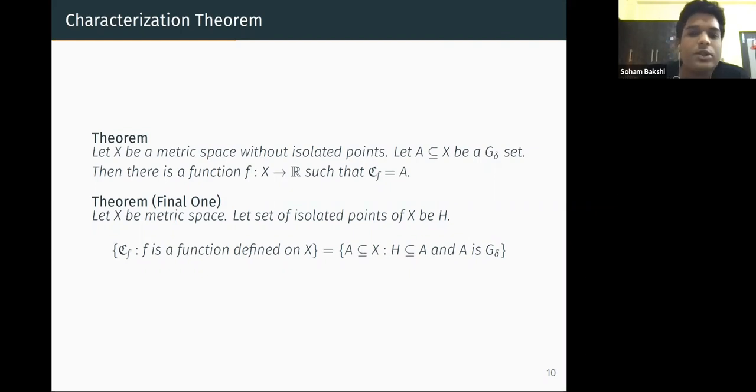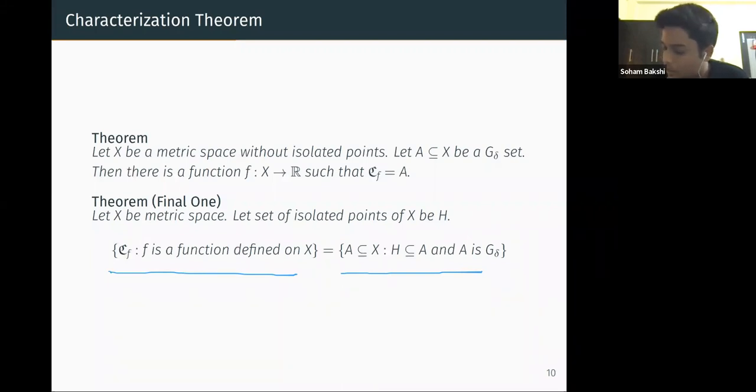So combining these two, what we can say is, and again combining the comment I did before, that for not perfect metric spaces we can just extend it like that. So assuming that is also true, we can finally say that if X is a metric space and the set of isolated points of X is H, then the sets which appear as the set of points of continuity of a function defined on X are the same as the G delta subsets of X containing H.